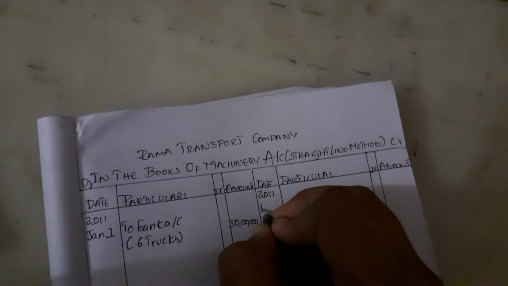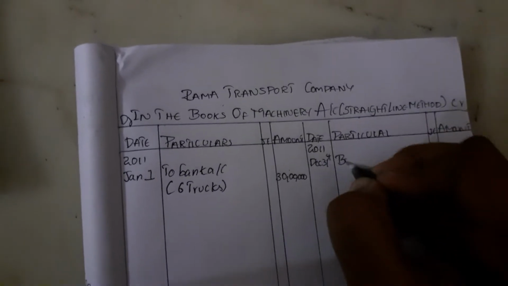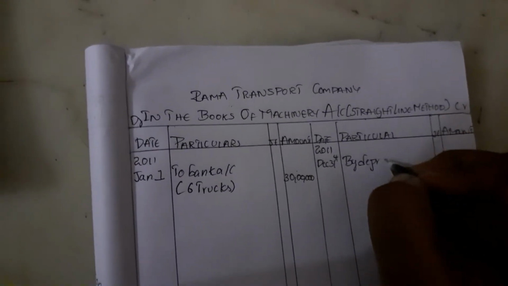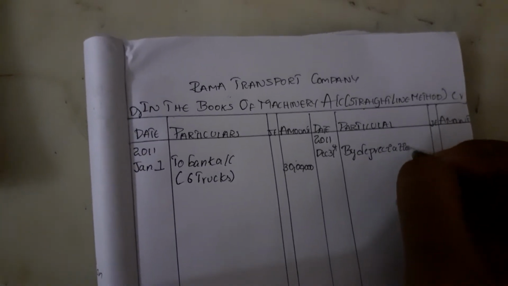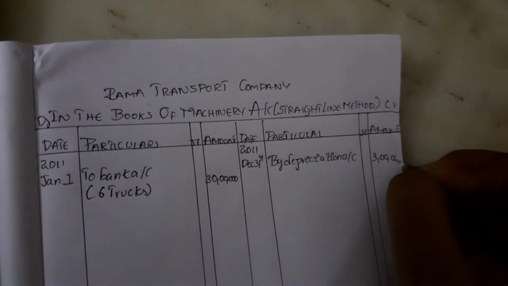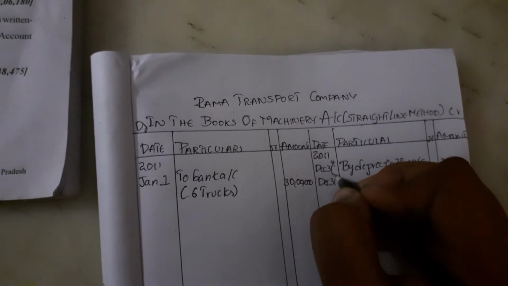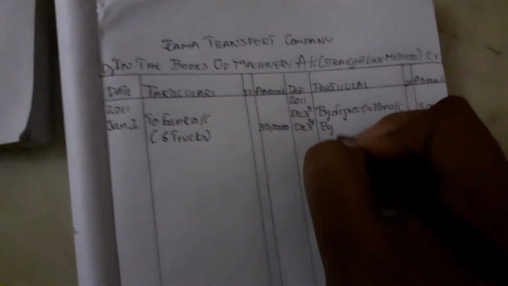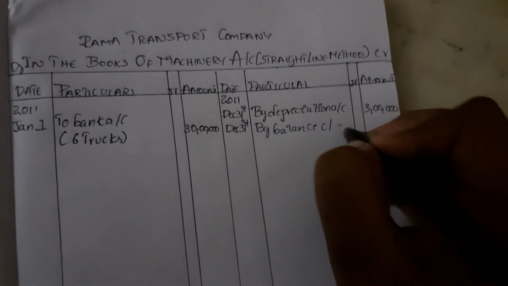Now in credit side, December 31st by depreciation account. As we calculated, the depreciation is 3 lakhs. Now again December 31st by balance C by D.